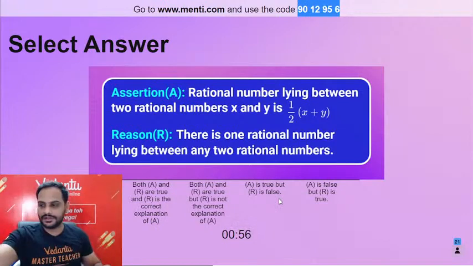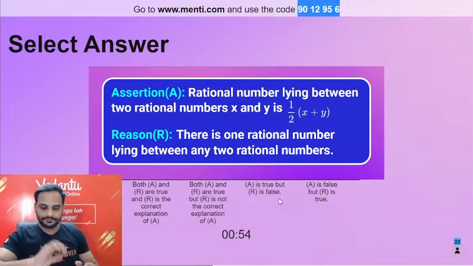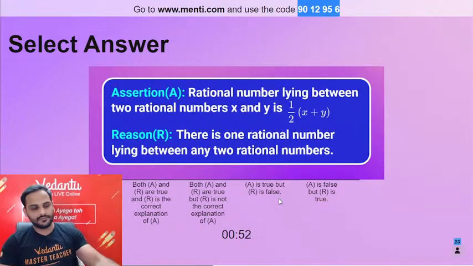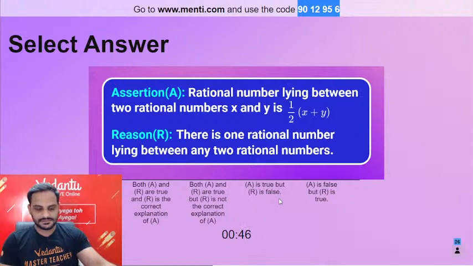A, B, C or D? Quickly. Think and answer.